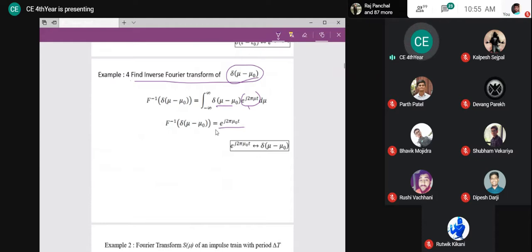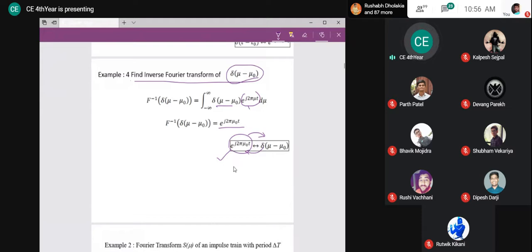Right? Now tell me about what if. So this is a very important result for us, right? Now what is the meaning of this? Exponential has Fourier transform impulse, and if an impulse is there in the frequency domain, its inverse Fourier transform is going to be exponential.